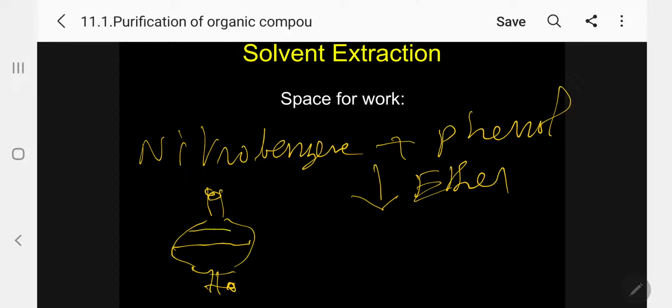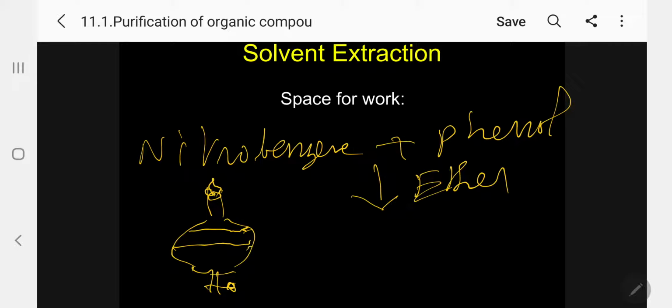After adding 10% aqueous sodium hydroxide, close with the help of a stopper and shake vigorously. Then, keeping the bottom opening at the top, slowly release the pressure. Otherwise, the entire liquid will come out due to the high pressure developed. You have to do this 3 to 4 times. Then allow the 2 layers to separate.